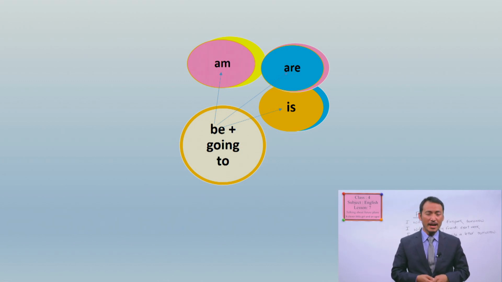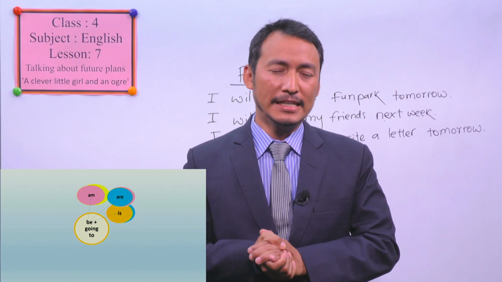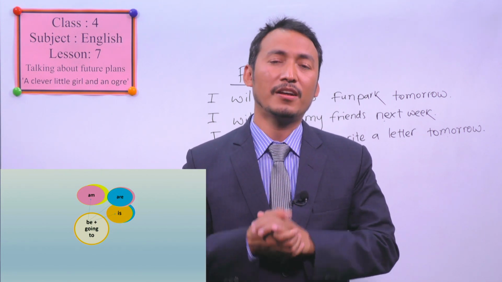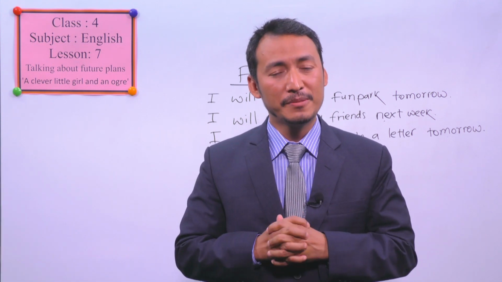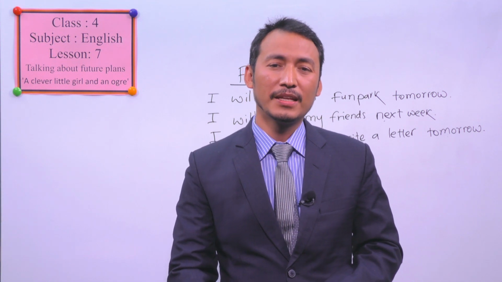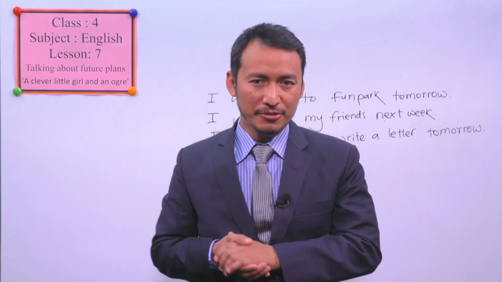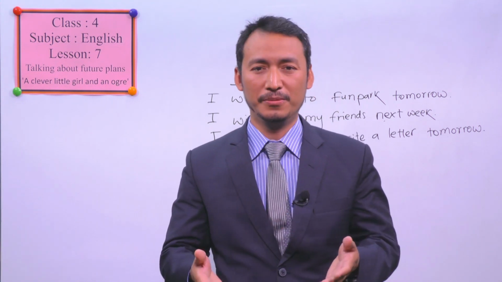For example, I am going to teach you. You are going to do a lot of English homework. You are going to learn to speak. She is going to draw a picture. So this is talking about the future, or your plan or intention, what you want to do.